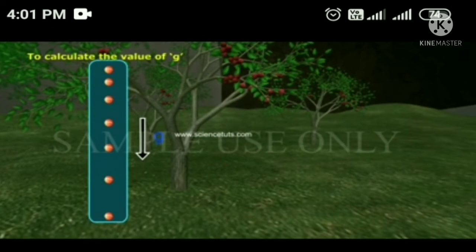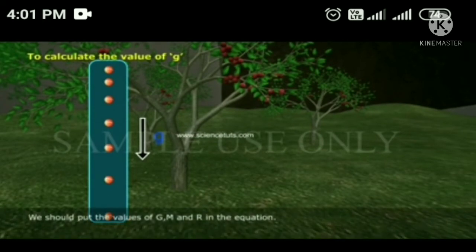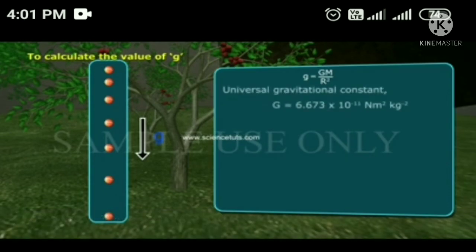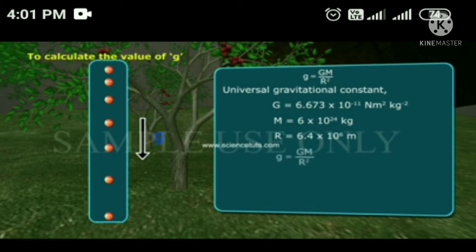To calculate the value of g, we have to find the values of the gravitational constant, the mass of the earth and the radius. Where capital G is the universal gravitational constant, the value is 6.673 into 10 to the power minus 11 Newton meter square kilogram power minus 2. M is equal to 6 into 10 to the power 24 kilogram, and R is equal to 6.4 into 10 to the power 6 meter.